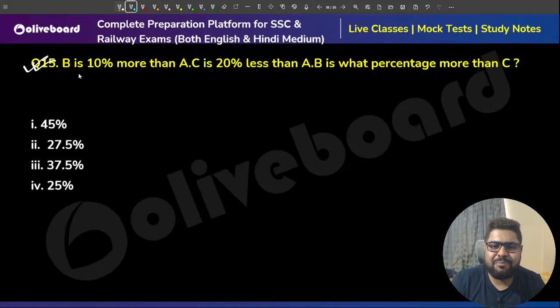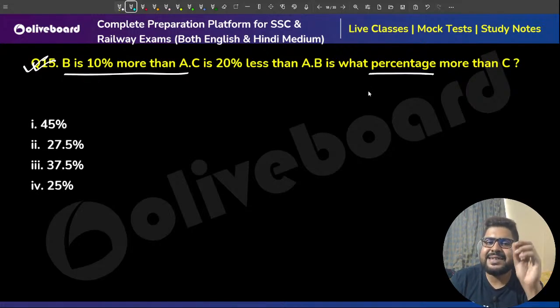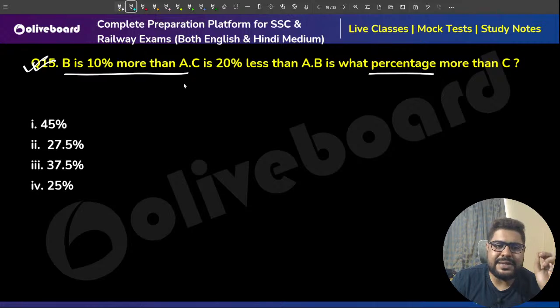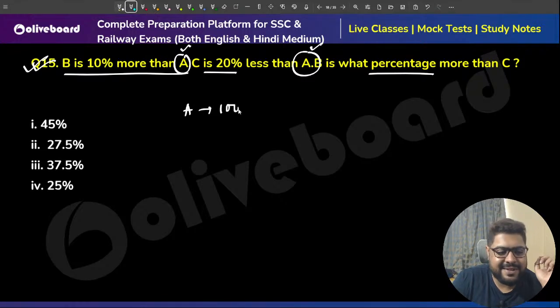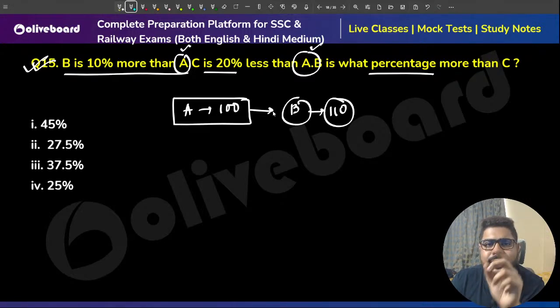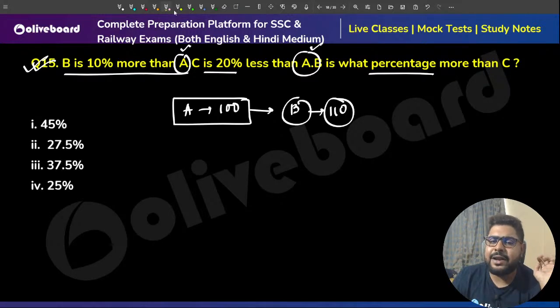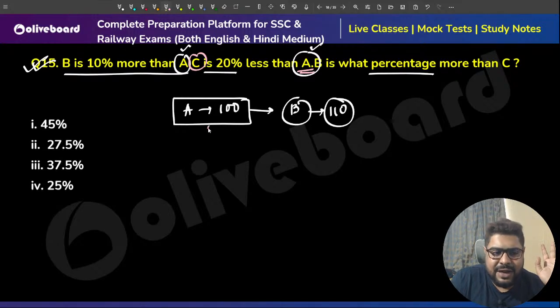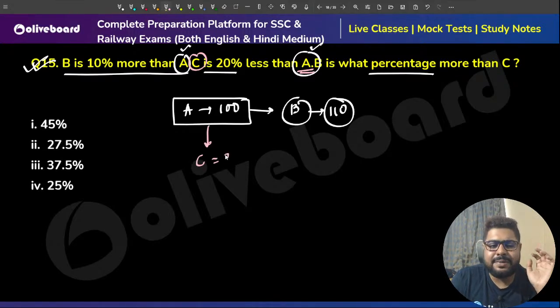Very simple question. Again, relative given, relative asked. I will take some value. B is 10% more than A. C is 20% less than A, meaning everything is linked with A. A is 100, I am taking A as 100. So B will be 10% more, 110. Again, whatever it is linked with, always take that as 100, because I'll calculate my percentages on that value. C is 20% less than A. C is how much then? 20% less than 100 means 80.